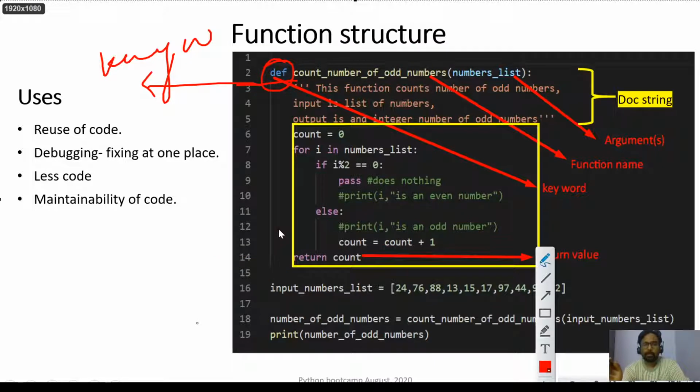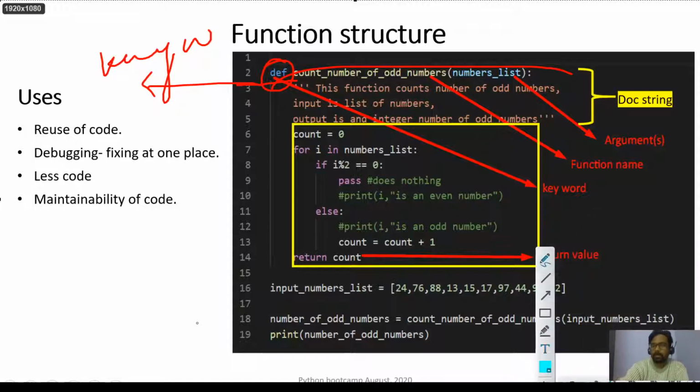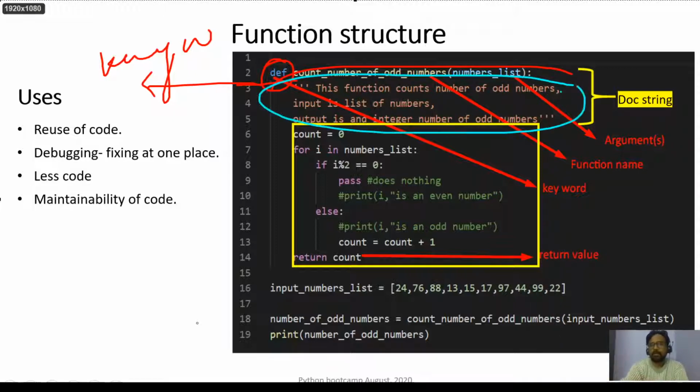The string that you are seeing here, let me change the color because it causes confusion. This part is called a docstring.